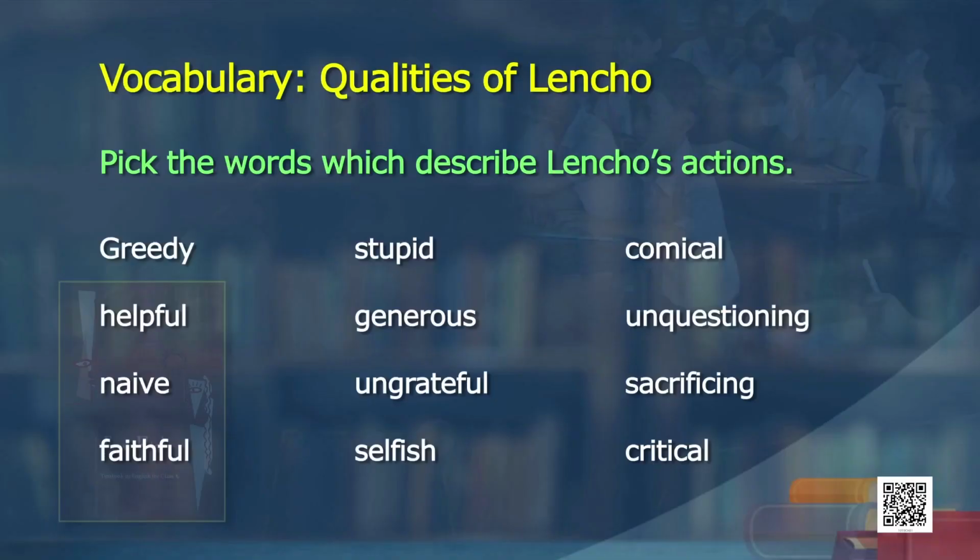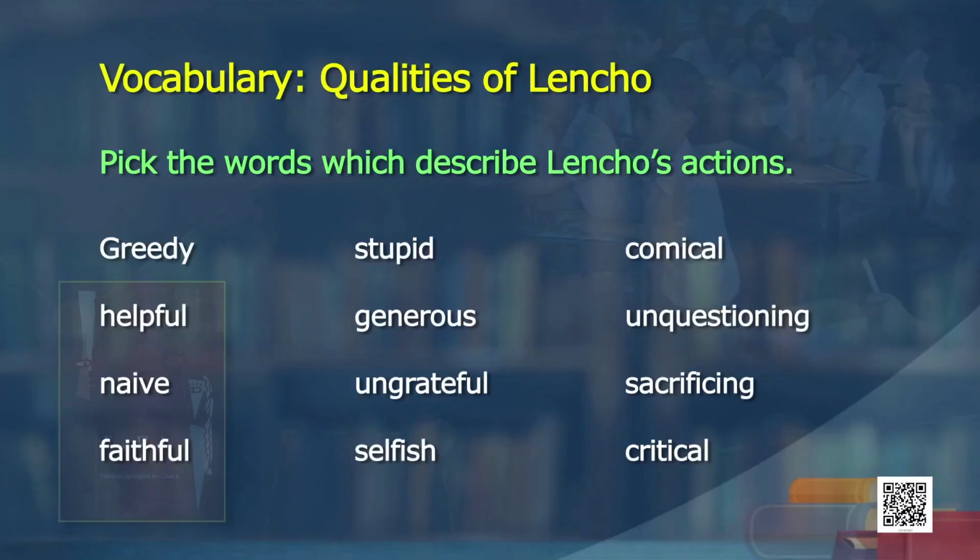Fine. Now, this is very interesting. We saw the summary. We have some questions which will make our learners go back and read. Now, let us do some vocabulary activities. What kind of man is Lencho is the question. Here are some words to describe his actions, behaviors and qualities. I am going to show you the words and you keep saying, I am going to circle them. Pick the words which describe Lencho's actions.